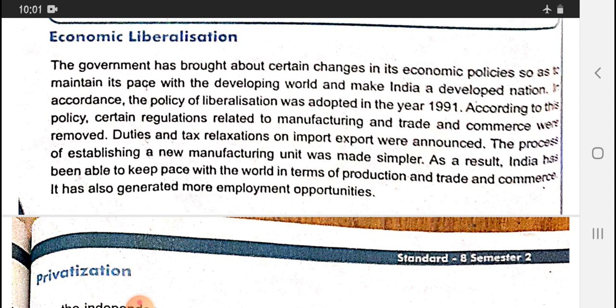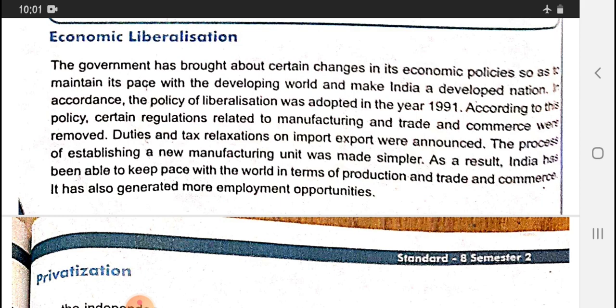This policy was adopted to run business very smoothly, and it came into effect in the year 1991. With the help of this policy, certain regulations related to manufacturing, trade and commerce were removed. Duties and tax relaxations on import and export were announced.